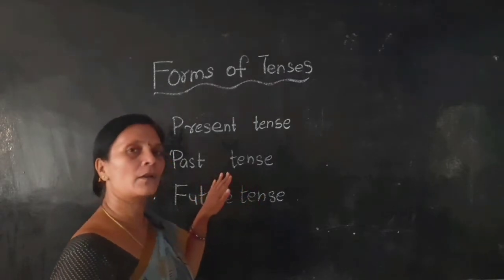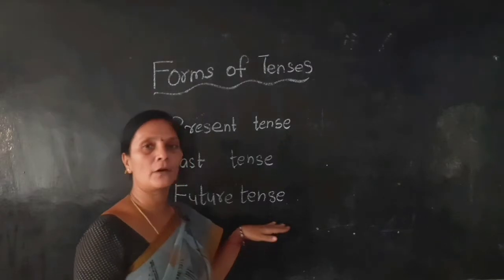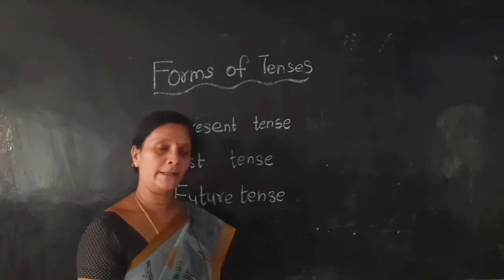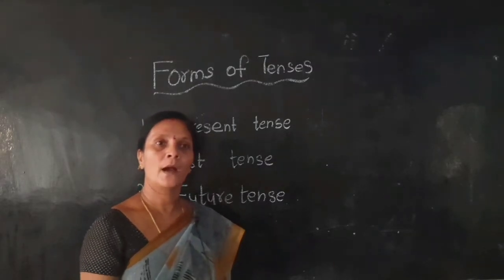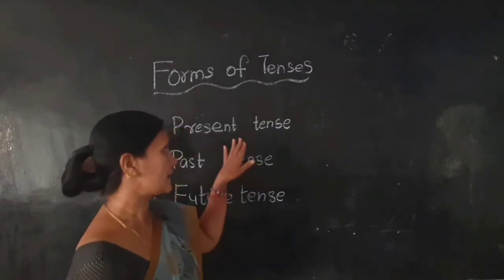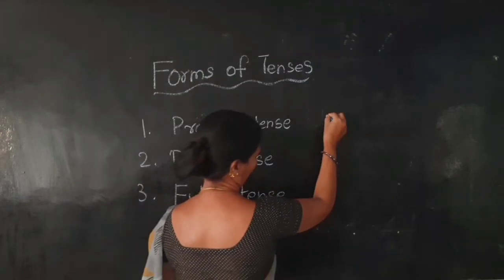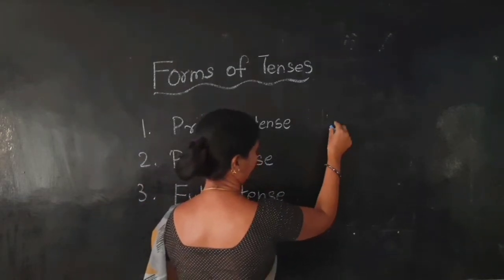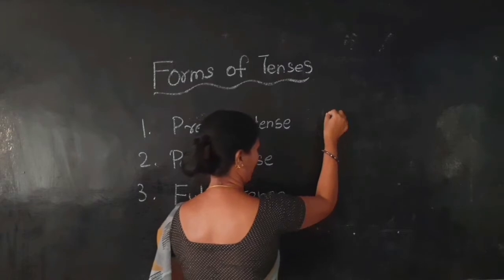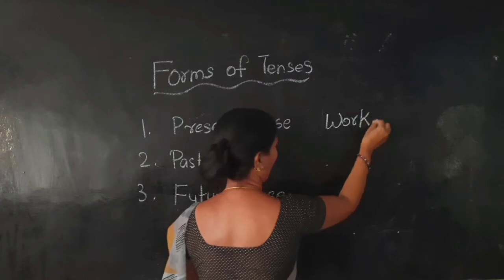Past tense, the work already done by you. And future tense, the work will be done by you in future, like tomorrow, like that. Present tense verb shows work.